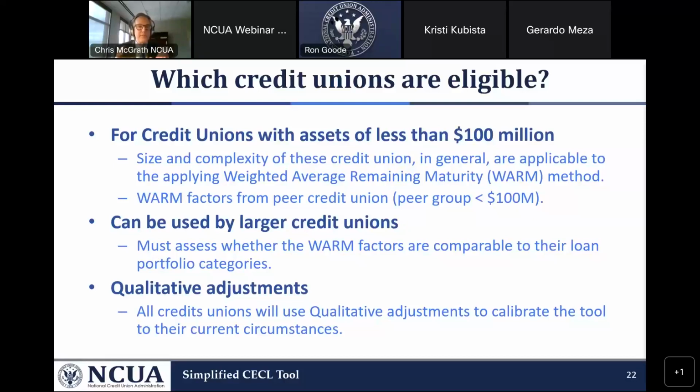That is, the tool should be refined and calibrated for each particular credit union. Every credit union is different. The facts and circumstances for every credit union are different. And as they're using the tool, they need to take a step back and say, is this tool really presenting my allowance for credit losses on loans and leases? And do I need to make adjustments so that it does represent management's best estimate of credit losses on loans and leases?